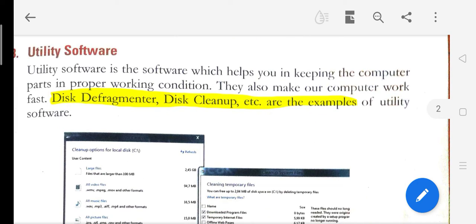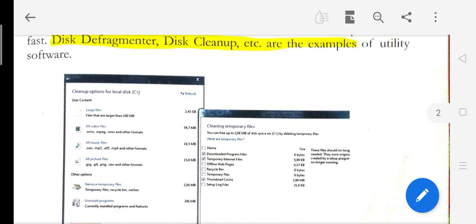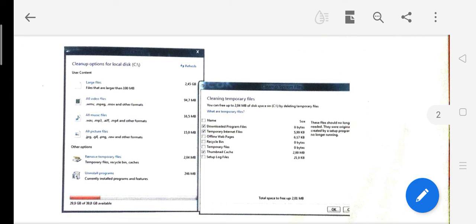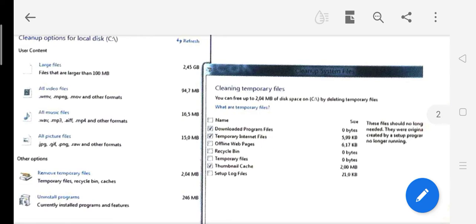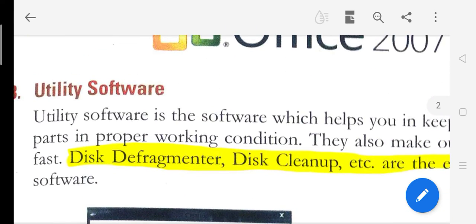So see, you can see here disk cleanup. The cleanup option for local disk, how we are keeping files here, removing temporary files, uninstalling programs, cleaning temporary files which are no longer needed. They were originally created by a setup program that is no longer running. Cleaning temporary files means these files are now no longer needed. So all these are the parts of computer software.